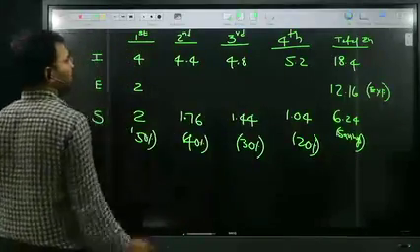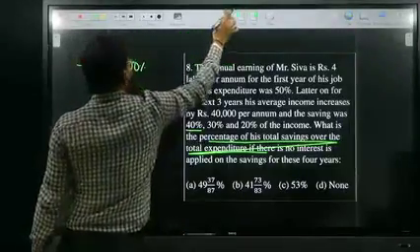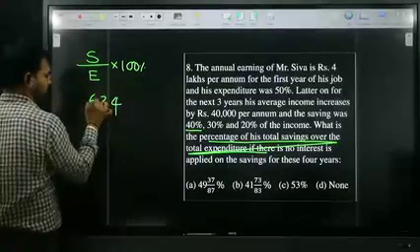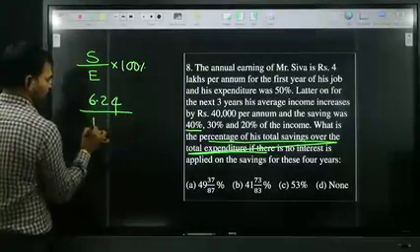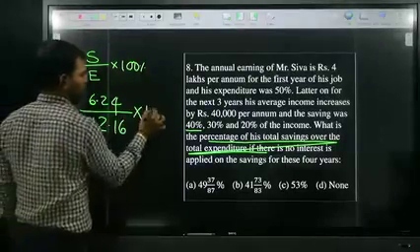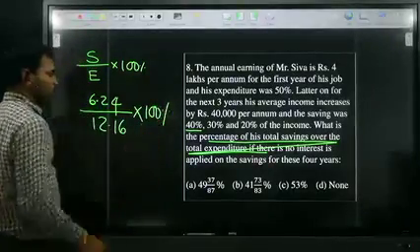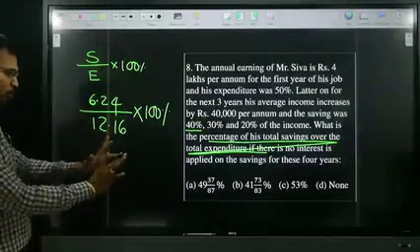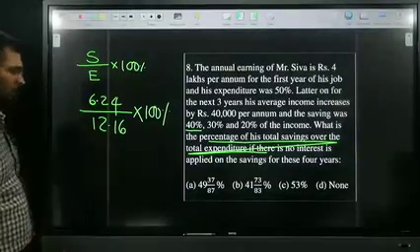Total expenditure is 12.16. So 6.24 divided by 12.16 into 100. In the numerator two decimals are there, in the denominator also two decimals are there. Don't go for any calculation.